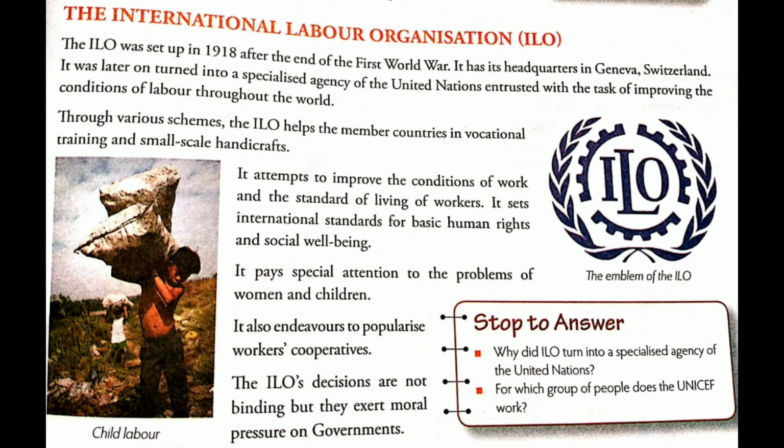So the UN also targeted the women and children working in factories and industries, to avoid situations where women and children are exploited in the name of labor. It also endeavored to popularize workers' cooperatives, where in a time of need they can get loans for any basic family problem. So the cooperatives can help each other.